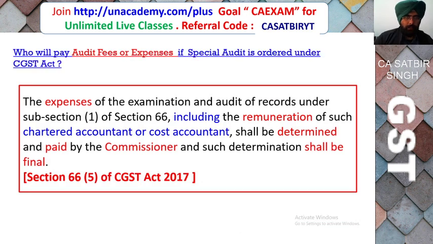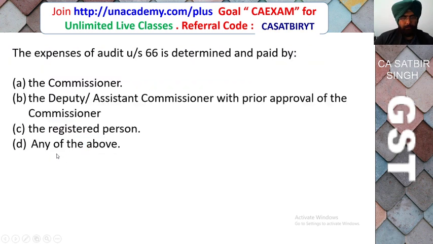So who will pay the audit fees or expenses if special audit is ordered by the GST department? In this case, the expense of the examination, including remuneration of the chartered accountant and cost accountant, will be determined by the Commissioner, and only the Commissioner, that is the government, will pay this fee. So the expense of audit under section 66 is determined and paid by: the Commissioner, Deputy Commissioner, Assistant Commissioner with prior approval of the Commissioner, the registered person, or any of the above. Correct answer is the Commissioner.